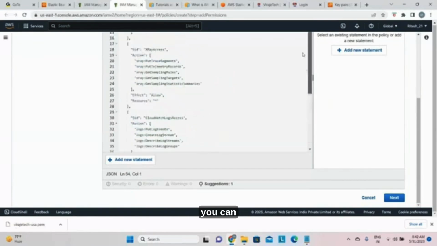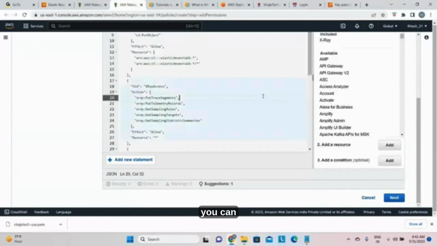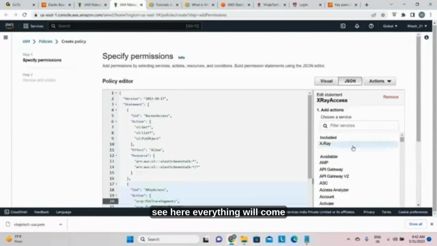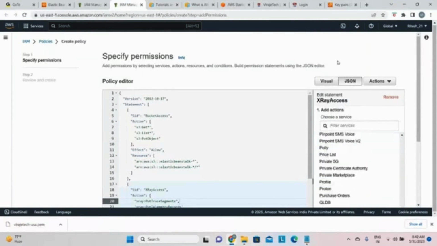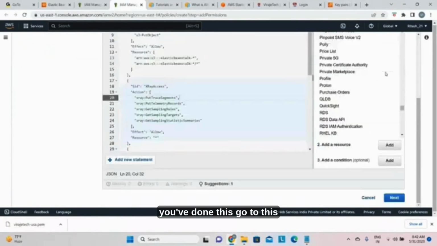You add it. You can see everything will come, correct? Once you are done with this, go to this next.